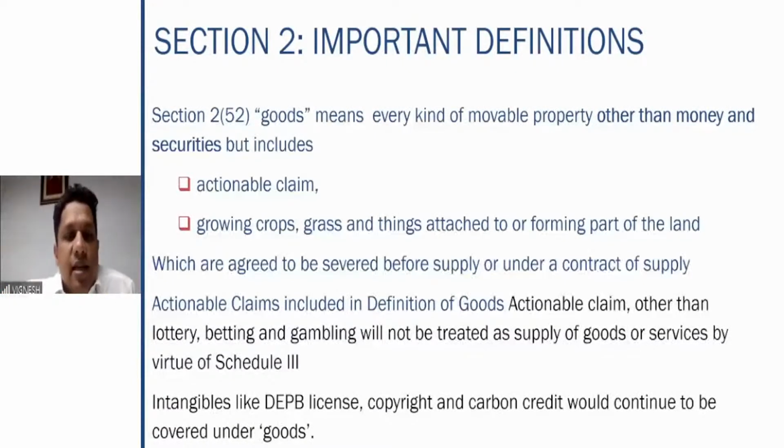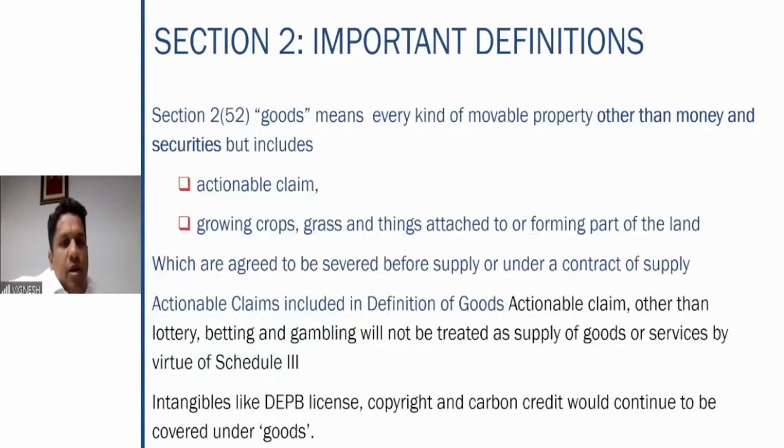Okay, other than lottery, betting and gambling will not be treated as supply of goods or services by virtue of Schedule 3. This line you ignore at the moment. Once we come to the definition of supply, we will see 3 schedules. In those 3 particular schedules, we will understand in detail what he is actually telling here. As of now, just ignore that line.